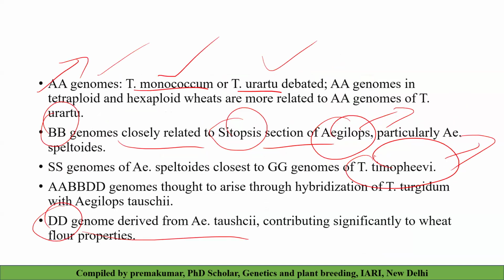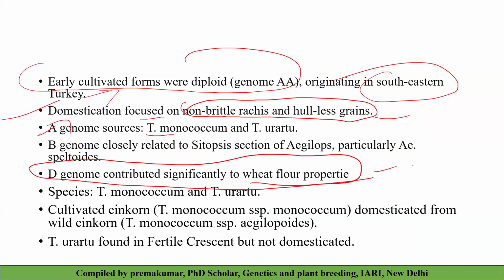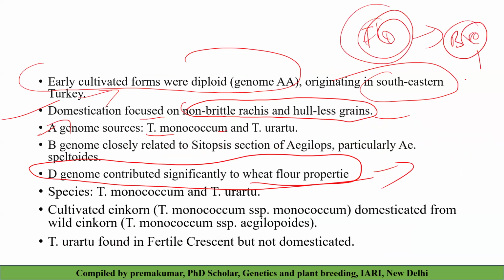Okay, then the genome sources. The flour properties of wheat that we are discussing are actually contributed by the D genome. It is also a very important question because nowadays flour properties, stuffing quality, and all those things are very, very important in bread making quality. And these quality properties were actually donated by the D genome. It's very, very important. And we have discussed what the common name of this one is.